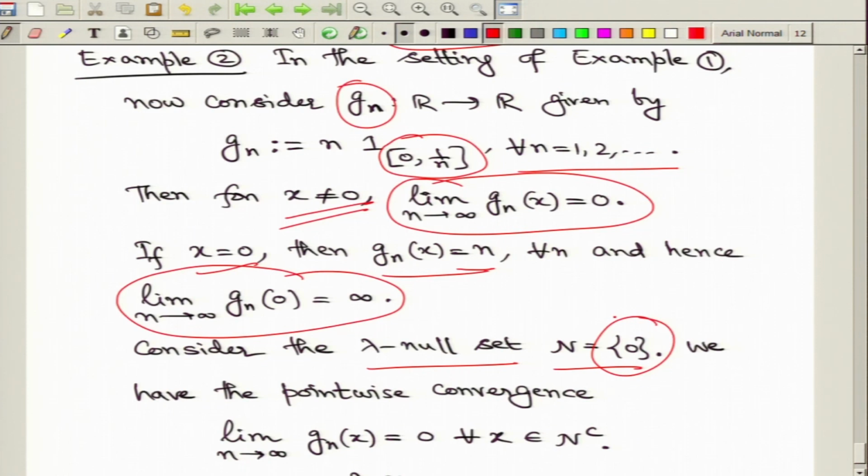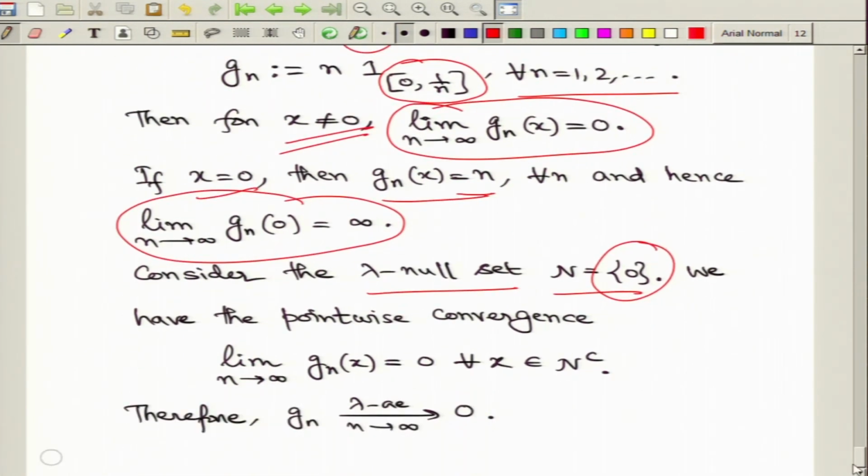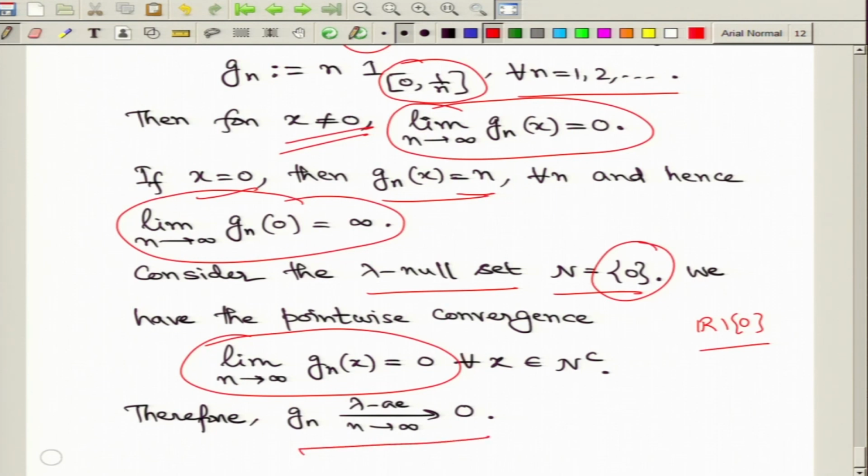And therefore, if you now look at the complement of this null set N, which is R minus {0}, for all such points you have the limit value being identically 0, and hence